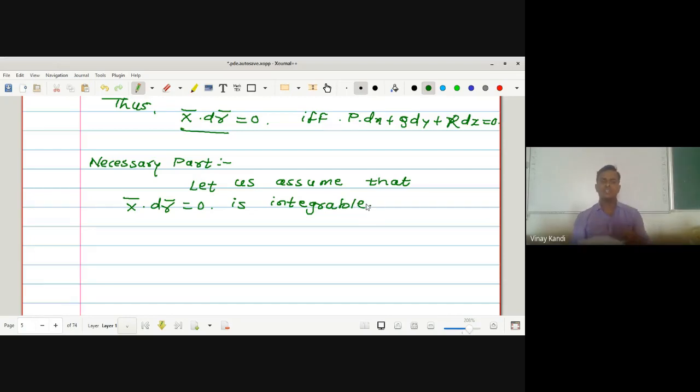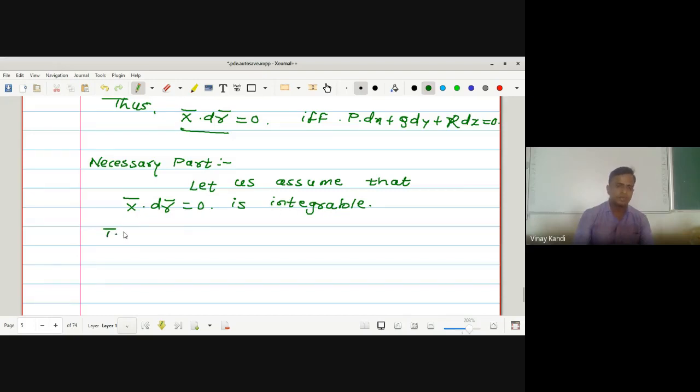There exists a function u of x, y, z which is equal to c such that du is equal to mu into p dx plus q dy plus r dz, where mu is the integrating factor. In the first part we have assumed that x bar into dr bar is equal to 0 is integrable, that is, the Pfaffian differential equation is integrable.